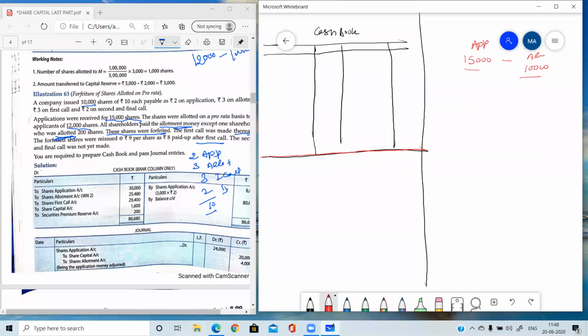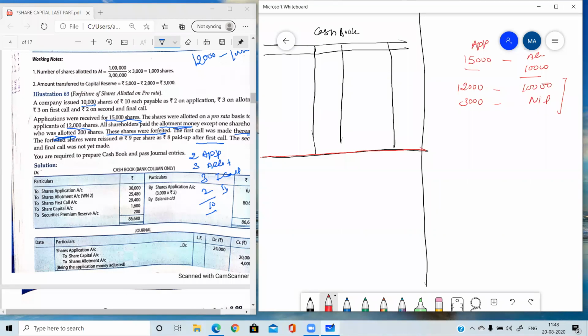So how have we tackled this situation? The shares were allotted on pro rata basis to the applicants of 12,000. It means applicants of 12,000 were given 10,000 shares. And for the rest, the question is silent. It means 3,000 are rejected. Okay. So on the basis of this, we can do the first two entries.